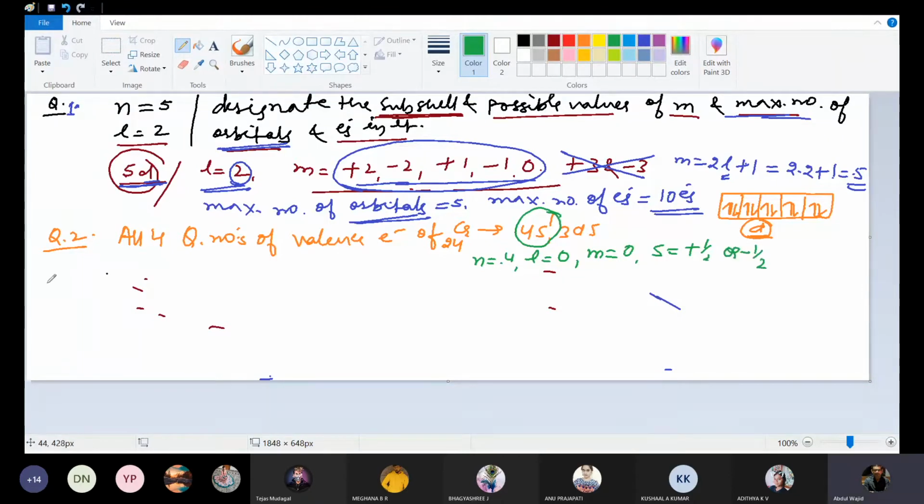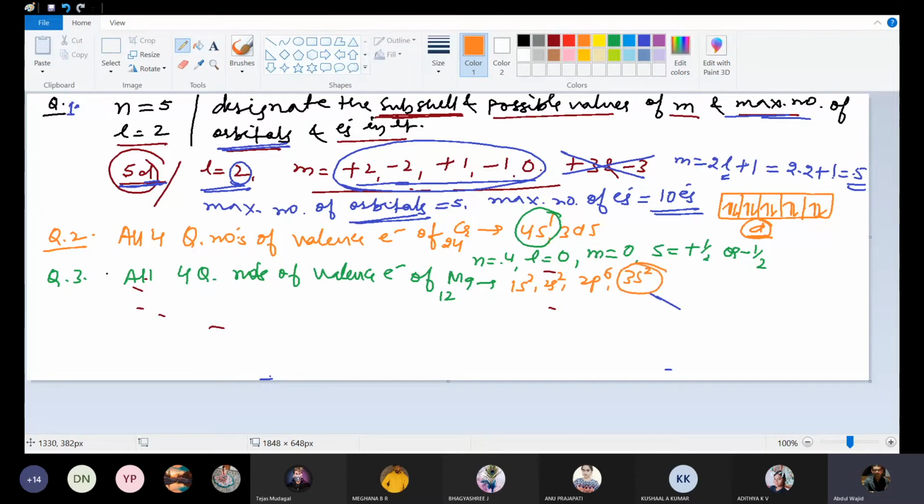Fine. If they'll be asking you all 4 quantum numbers of the valence electron of magnesium 12. See, magnesium is 1s2, 2s2, 2p6, 3s2. These two are valence electrons. So n will be equal to 3, L will be equal to 0. When L is 0, M will also be 0, and S will be plus half and minus half.